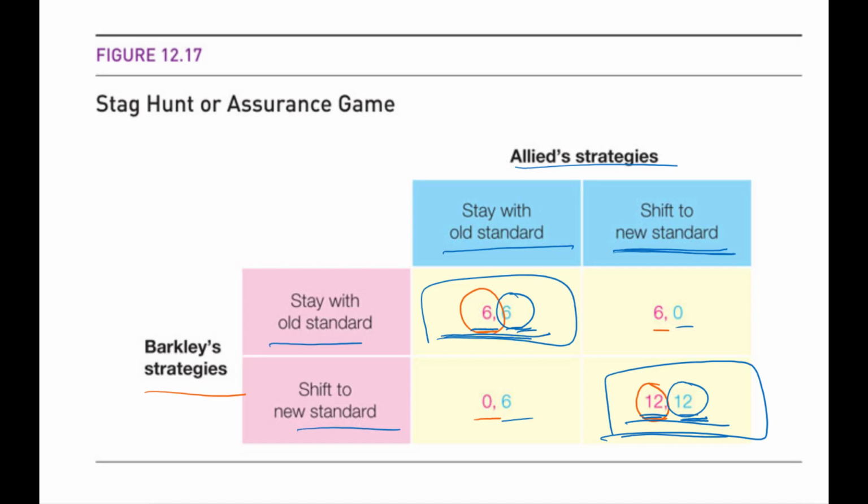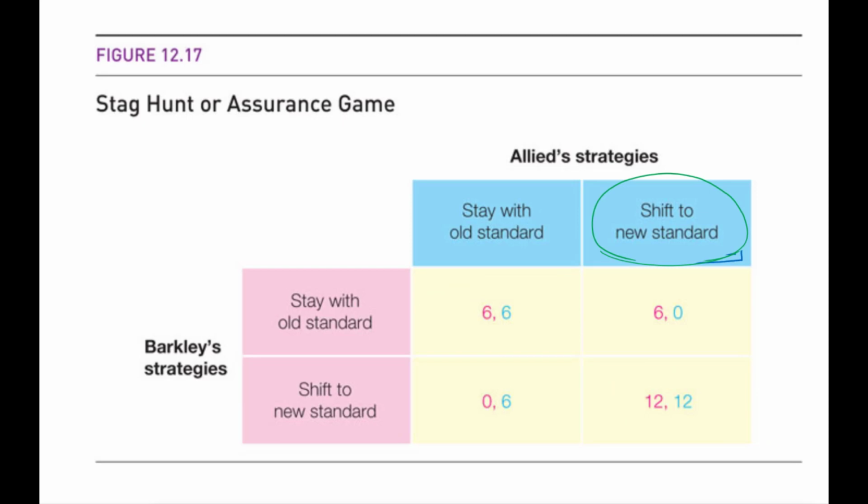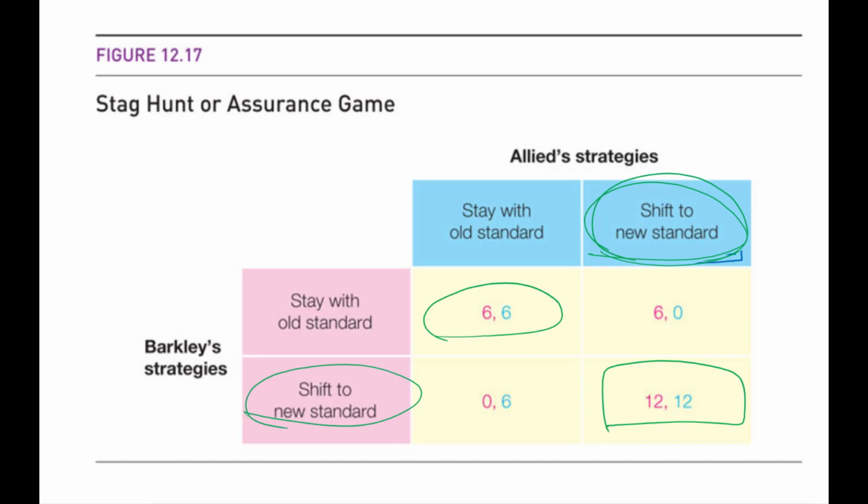Then in the other Nash equilibrium, staying with the old standard, each player generates a greater payoff than in the other one, right? So the Nash equilibrium of shifting to the new standard generates the Pareto dominant payoff, which is 12 and 12, which is better for both players than the payoff in the other Nash equilibrium, right? However, there is a risk involved with playing this Nash equilibrium strategy.